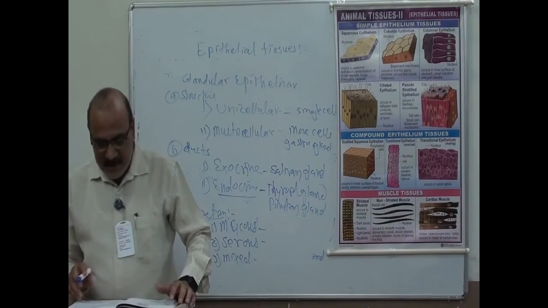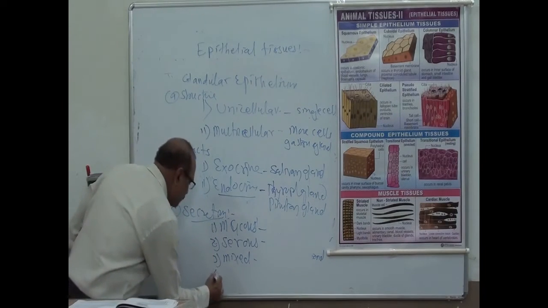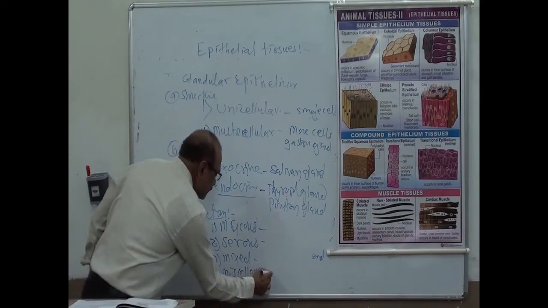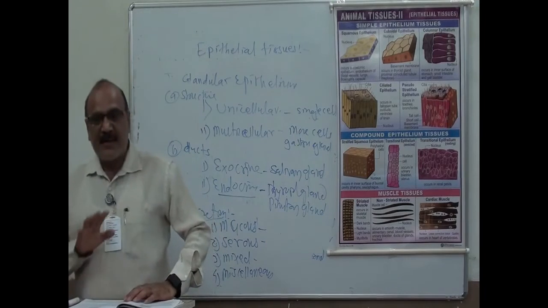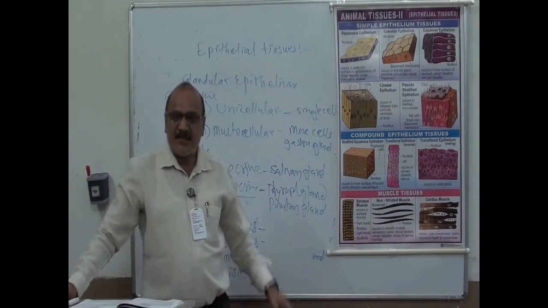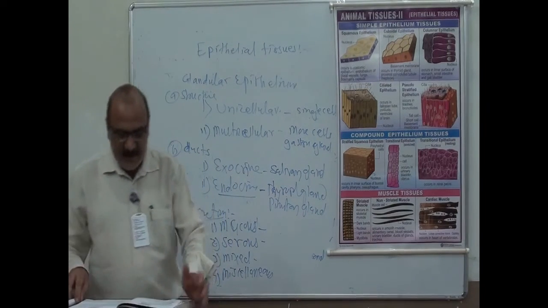as mixed glands. Then miscellaneous, number 4, miscellaneous means when the secretion of this gland is neither slimy nor watery but something of a different type, that is called miscellaneous. This is the one.